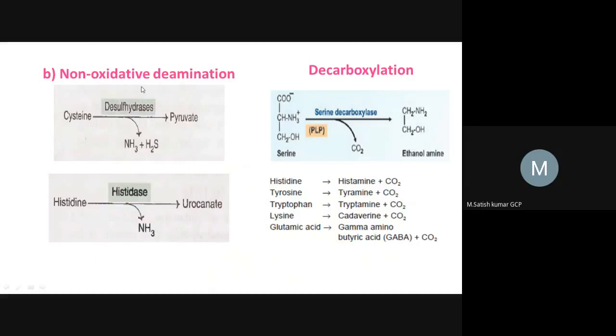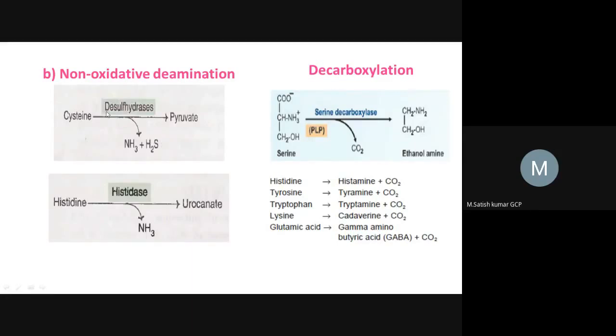The next one is non-oxidative deamination. Here oxidation does not occur, but the amine group gets separated from the amino acid. For example, cysteine gets non-oxidatively deaminated and converted into pyruvate. Cysteine is considered a hydroxy amino acid. Here hydrogen sulfide is also formed and removed.